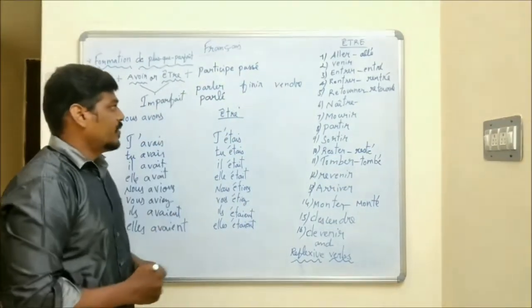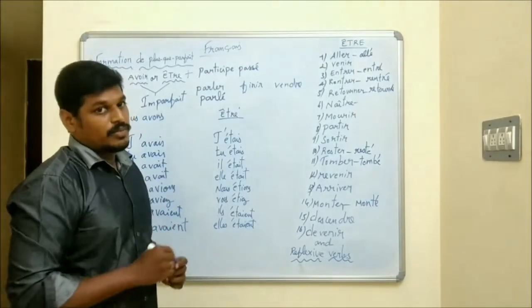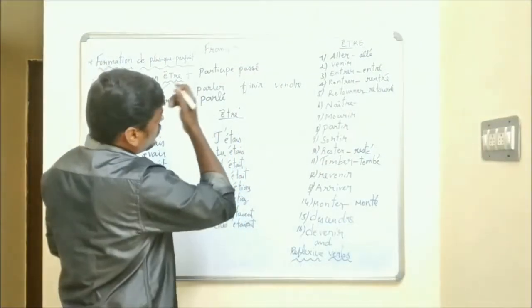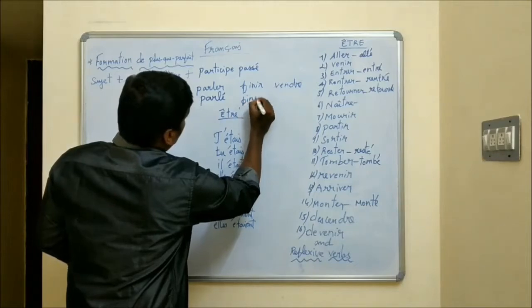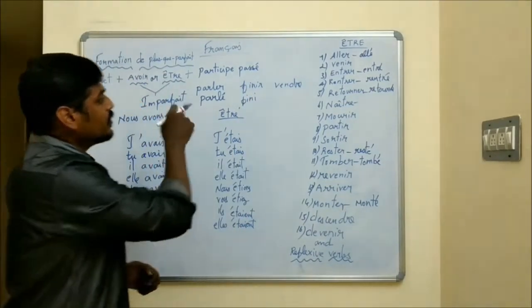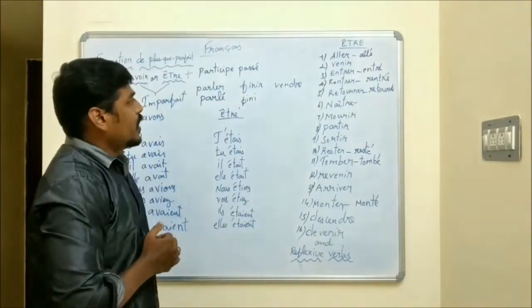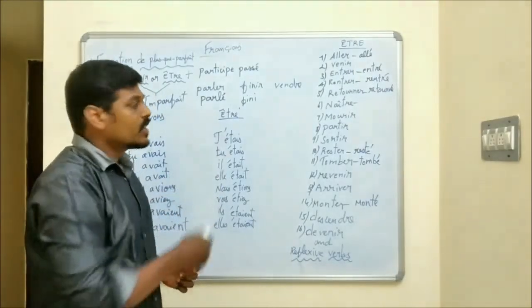Next, finir. Finir is a second group regular verb. We have two types of verbs, regular verbs and irregular verbs. How to find the past participle of finir? First, you should remove IR and then add I. Finir, fini. This rule applies only for regular verbs. For irregular verbs, you should learn by heart. For example, venir. Venir is a second group verb, but it's an irregular type.